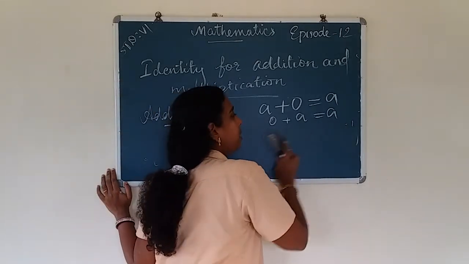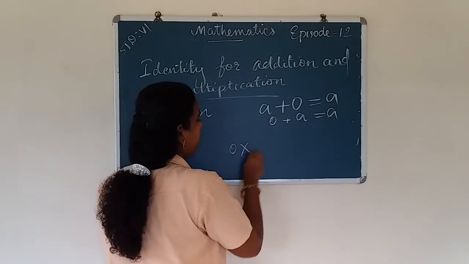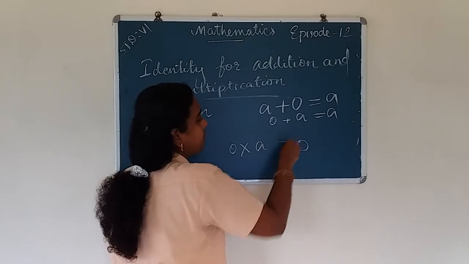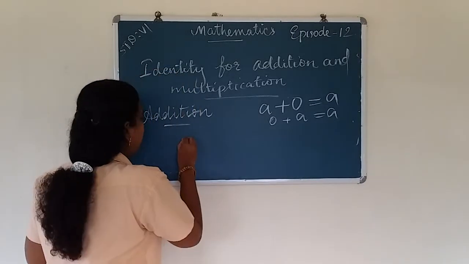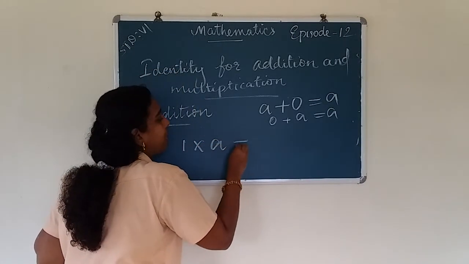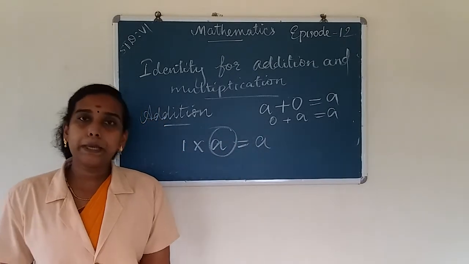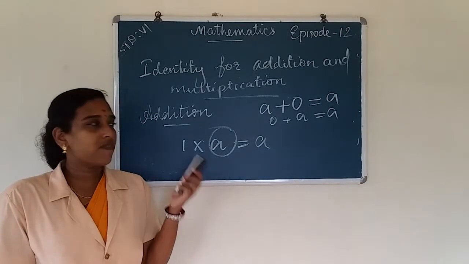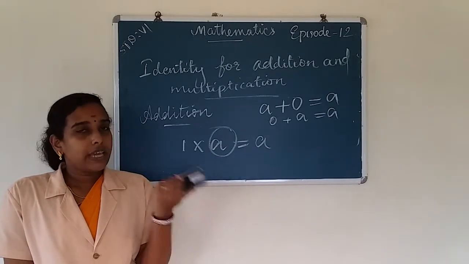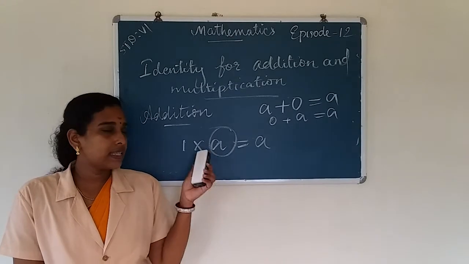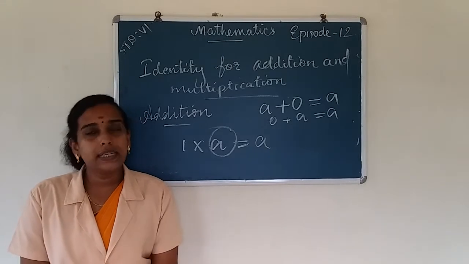But 0 is not the identity for multiplication of whole numbers. That means when we multiply a whole number with 0, the answer becomes 0. When we multiply 1 into a whole number, then we get the same whole number. So we can say that 1 is the multiplicative identity of whole numbers, because when we multiply 1 by a number, we get the same number. So 1 is the multiplicative identity and 0 is the additive identity.